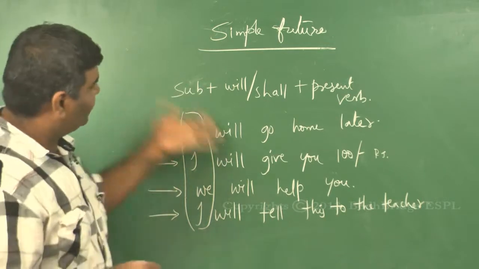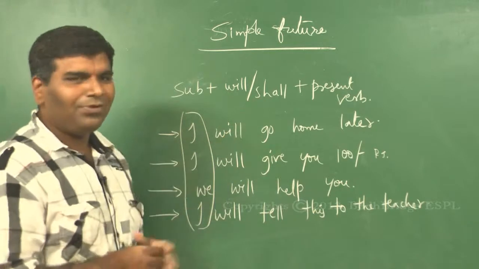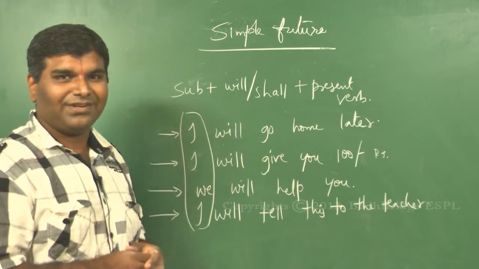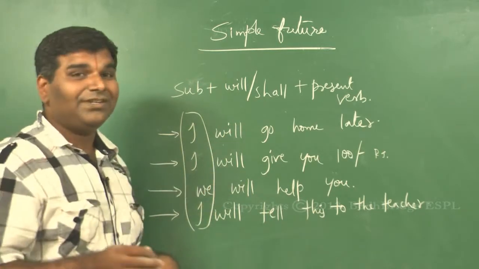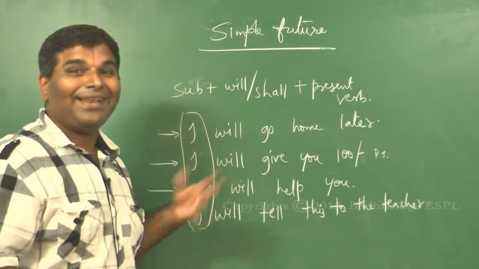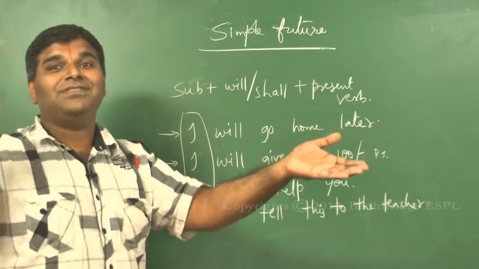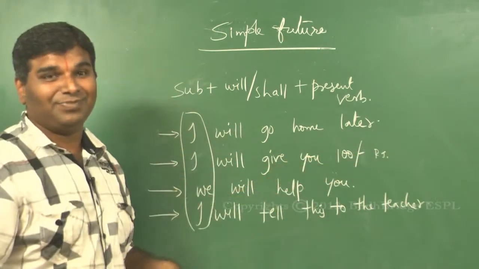Let's see if the same meanings can come if you use some other subjects. He will go home later. Sounds like future, right? He'll go home later. He will give you 100 rupees. Even here, the assurance is from your end. The promise is from your end. He will give you 100 rupees. You are promising some other person that this person will give 100 rupees.